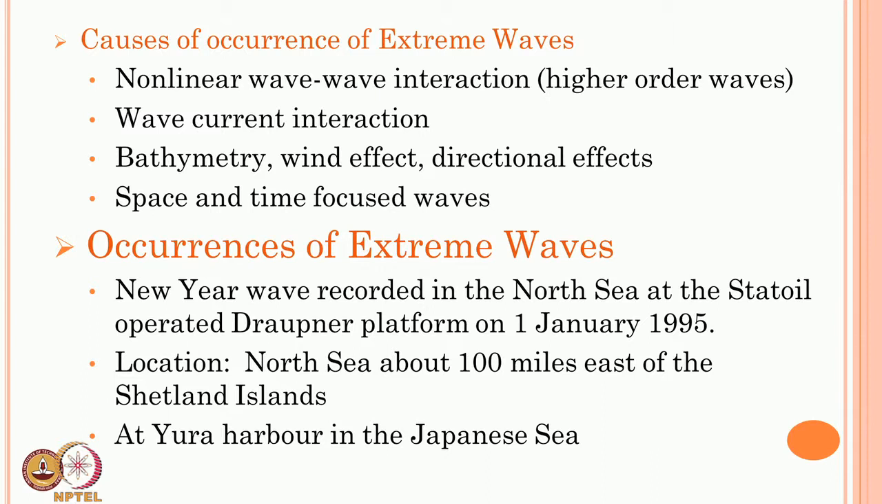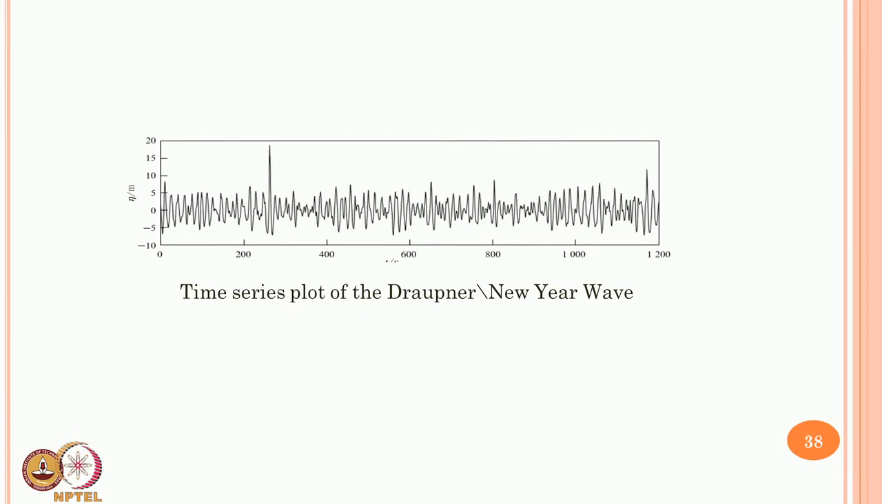They were seen to occur at the Draupner platform on January 1, 1995, recorded as what they call a New Year wave, because it was recorded on 1st January 1995. So, it is called a New Year wave. The location was the North Sea, about 100 miles out, and it has also been seen in Yura Harbor in the Sea of Japan. They look like this, as a New Year wave or Draupner wave.